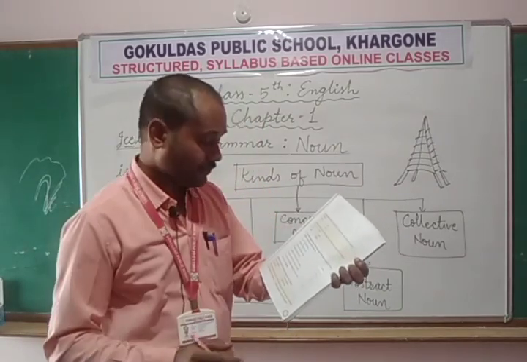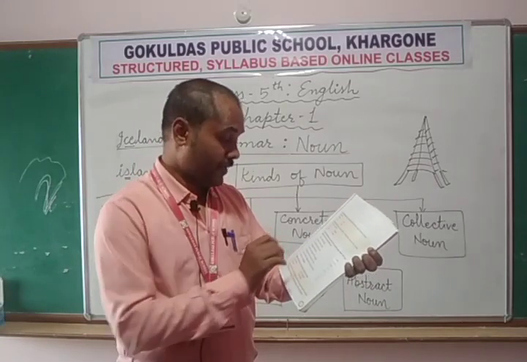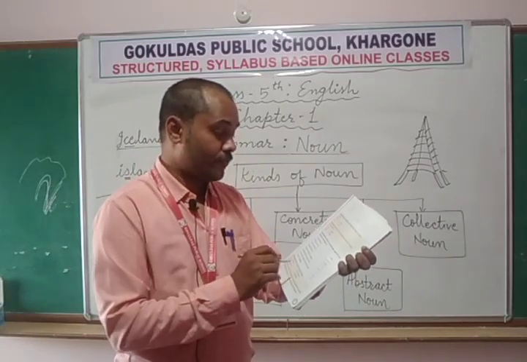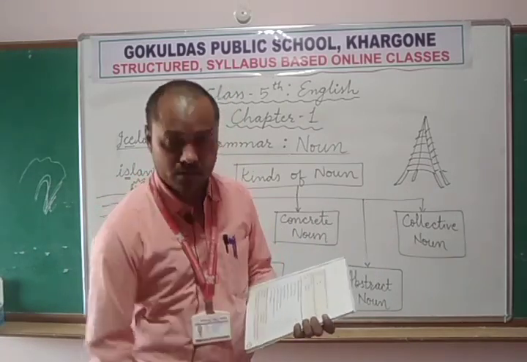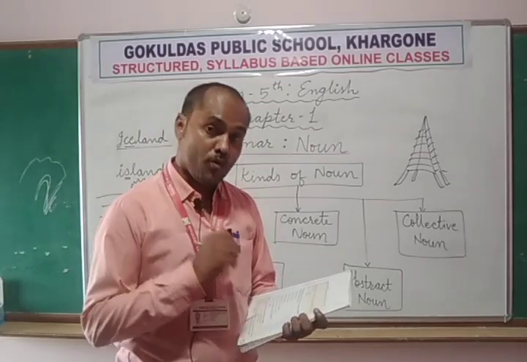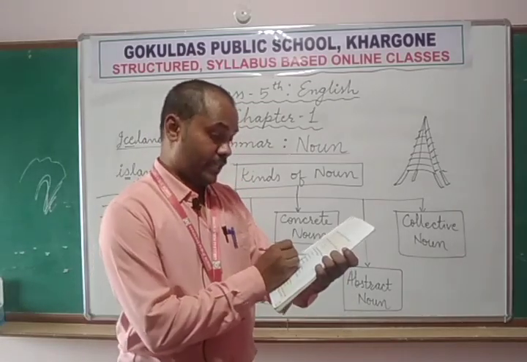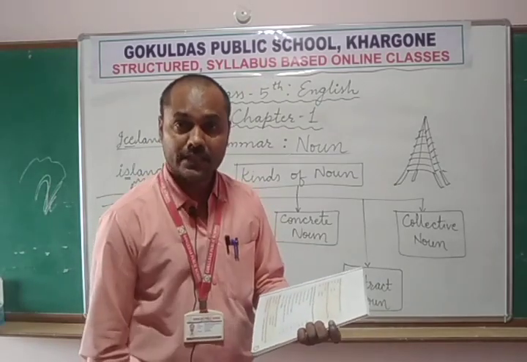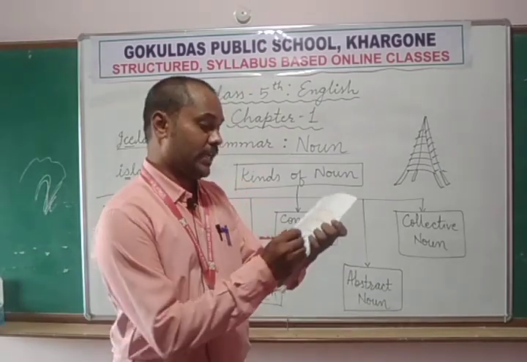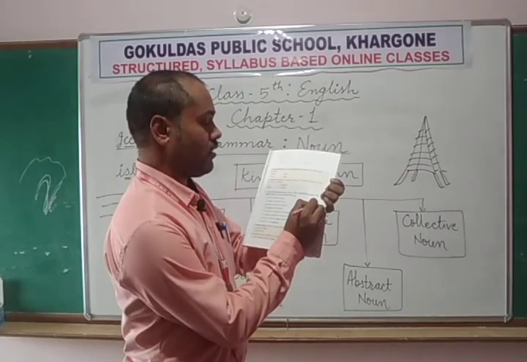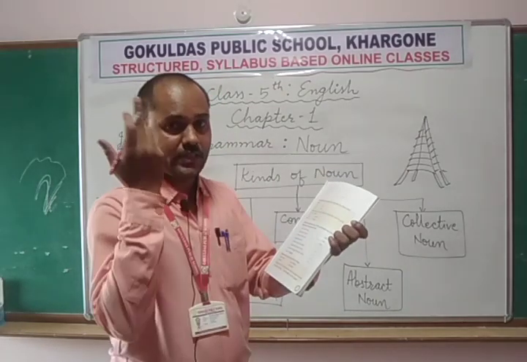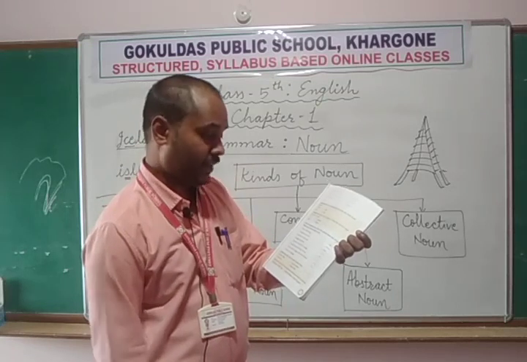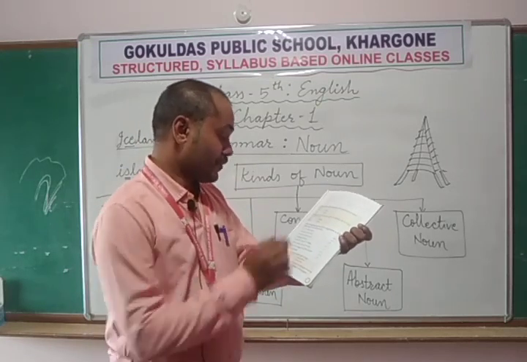The table is underlined. Okay, the table was made of wood. The table was made of wood. Now table is a concrete. Yes, we can touch it. It is a solid. So CN right here, CN, concrete noun. It is not only imaginary, but it can be seen, it can be touched.